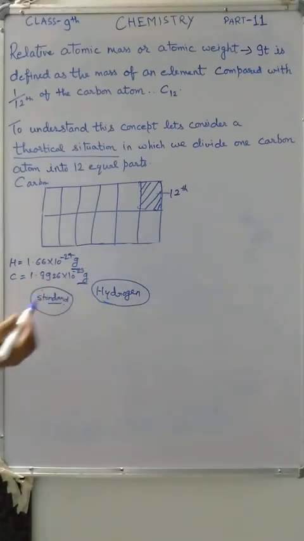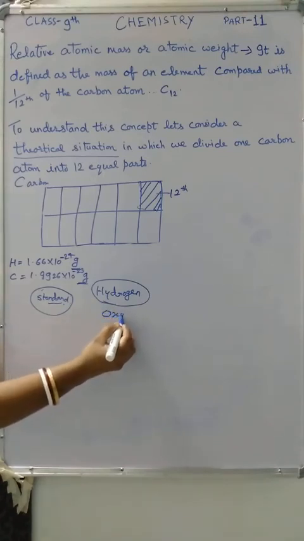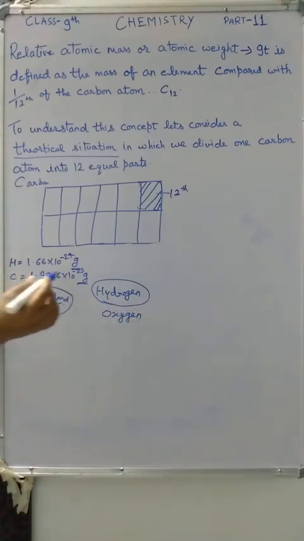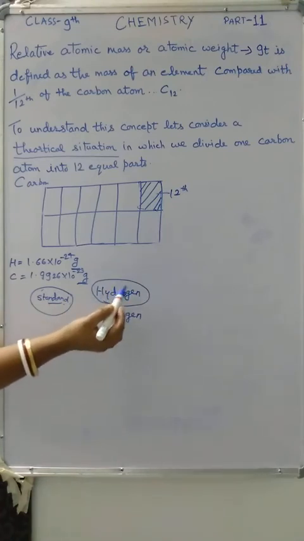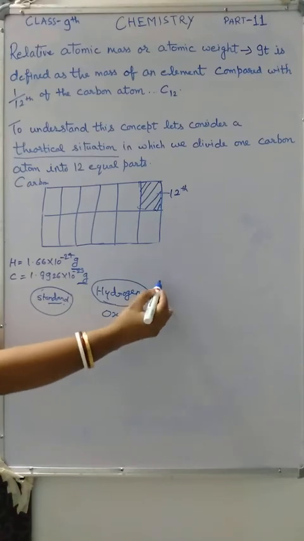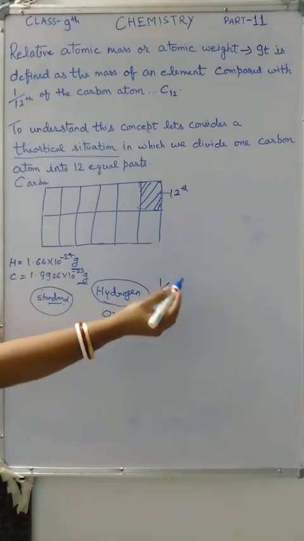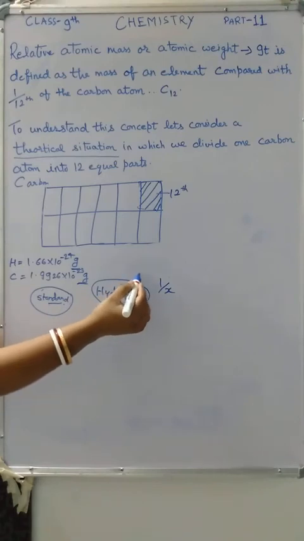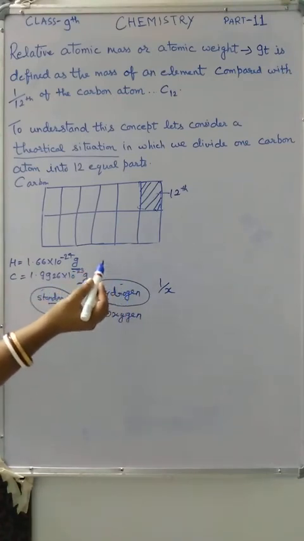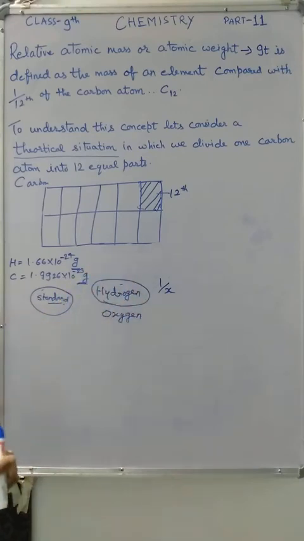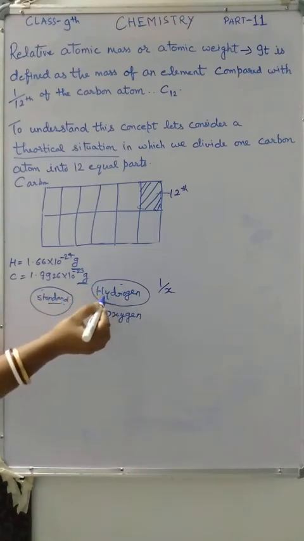But afterwards hydrogen was replaced with oxygen. Why did they replace hydrogen with oxygen? Because when they calculated the masses of other atoms by comparing with hydrogen, they were getting answers in fraction form and they wanted whole numbers. One more reason was that hydrogen usually does not react with many things. So these were the two reasons why they replaced hydrogen with oxygen.